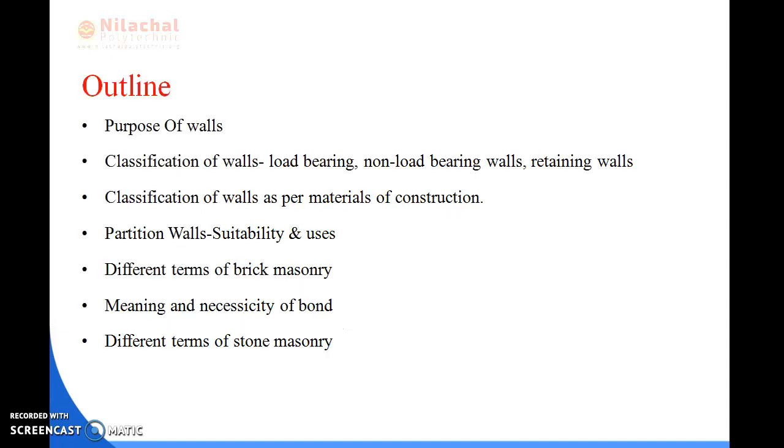So in this chapter we will be reading about what we mean by walls, what are the purposes of walls, what are the classifications of the walls, and as per the materials of construction, what are the classifications of the walls, what we mean by partition walls and their suitability and uses, what are the different terms of brick masonry, meaning and necessity of the bond, and what are the different terms of stone masonry. So in this chapter we will be reading all of these articles.